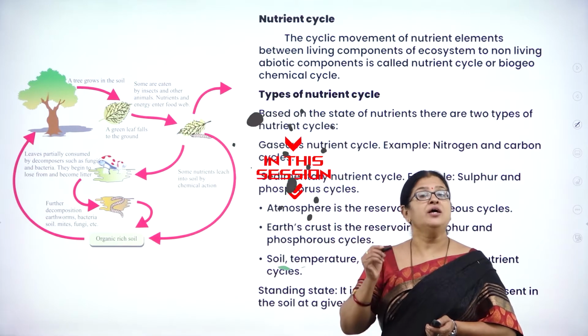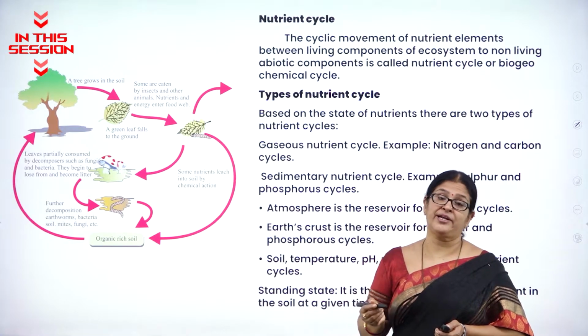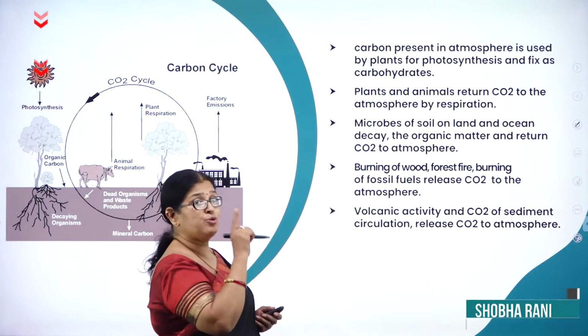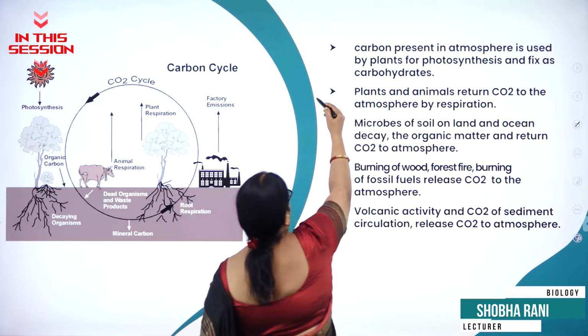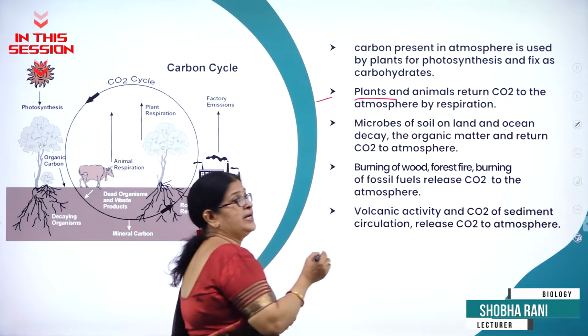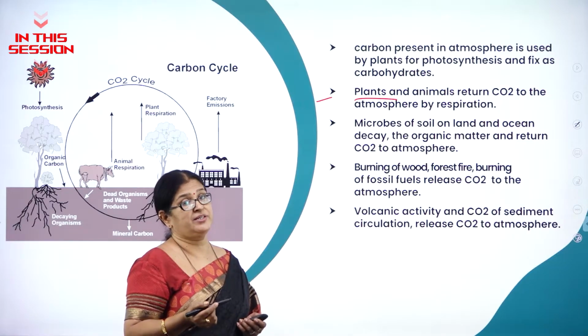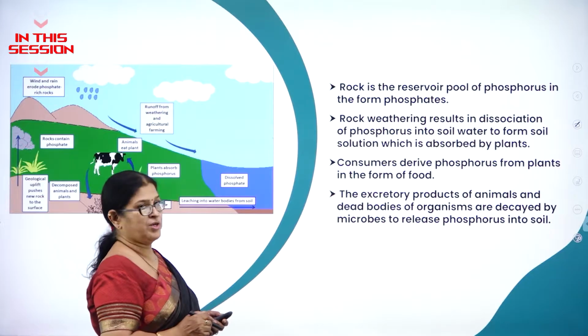Organisms require nutrients to grow, to reproduce, and also to regulate the body functions. Carbon present in atmosphere is used by plants for photosynthesis and fixed as carbohydrates. Then plants and animals return carbon dioxide to the atmosphere in what form? Respiration. Rock, as I said, is a reservoir pool of phosphorus in the form of phosphate.